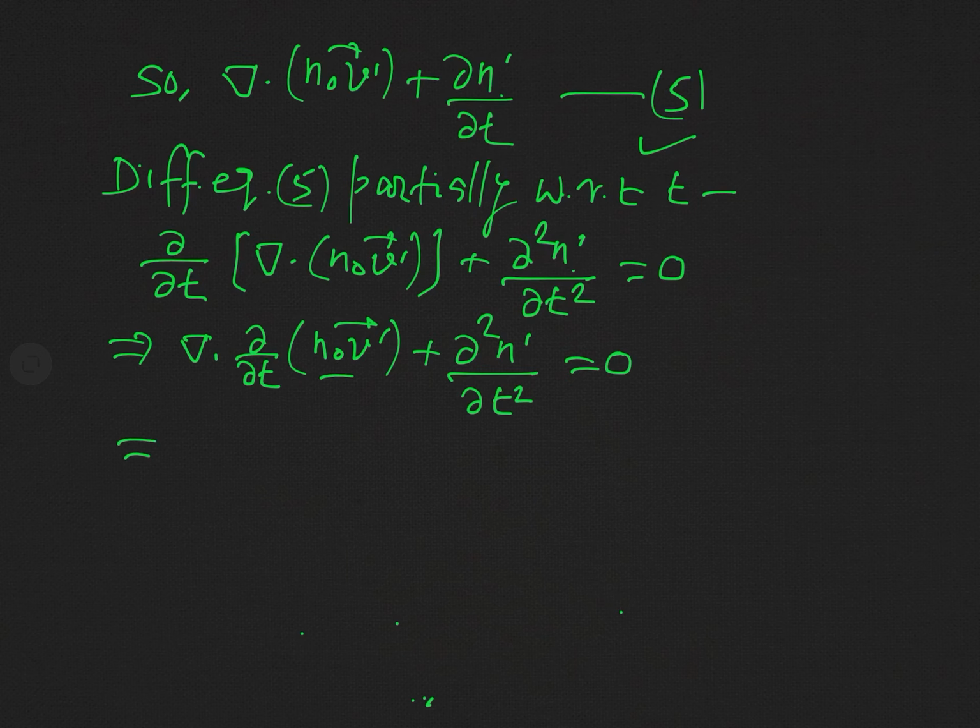Now since n naught is constant, it is independent of time because it is the equilibrium plasma concentration.